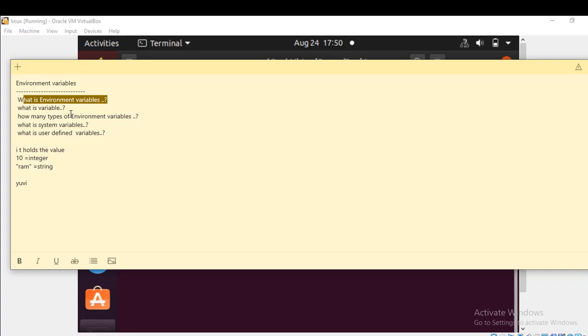In Linux, at the shell or bash level, we can create variables with a name and a value. They are retained only until the end of the terminal. For example, if I create a variable and store a value in it, I can access that variable in that terminal. If I close the terminal, I am not able to access the values or the variables we created.